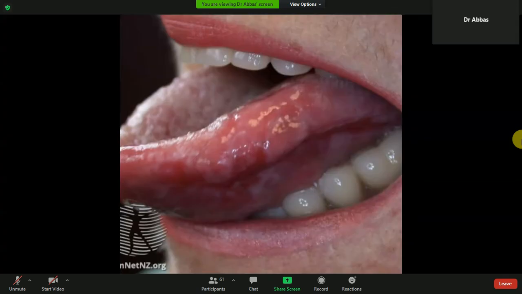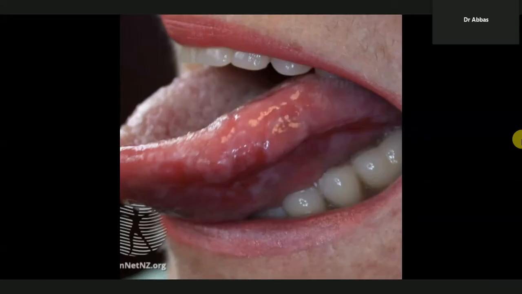Other one, you can also see there are the white, and sometimes these white lacy patterns will aggravate, leading to the erosive or the ulcerative. So in this image you can see on your tongue there are the white lacy patterns, but on the side of the tongue these are the thick white erosive, bleedy, ulcerative. So these are the erosive, ulcerative, bleedy lichen planus on the oral mucosa.